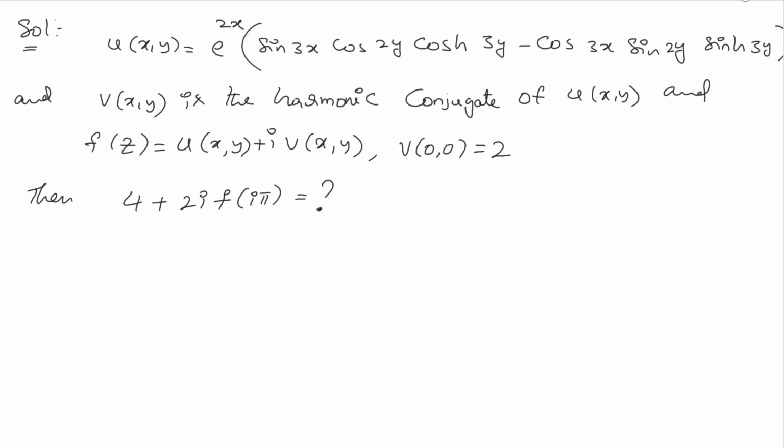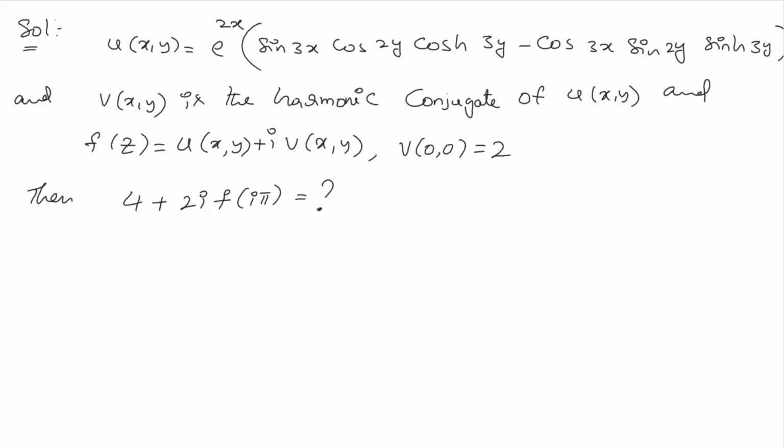From what is asked to calculate, we can easily see it is asking for the value of f(iπ). If we can calculate the value of f(iπ), we can easily find the whole value of this expression. But the given hypothesis only says u is this function and v is the harmonic conjugate, and v(0,0) is nothing but 2.